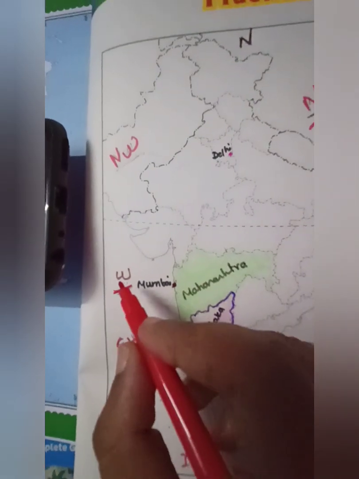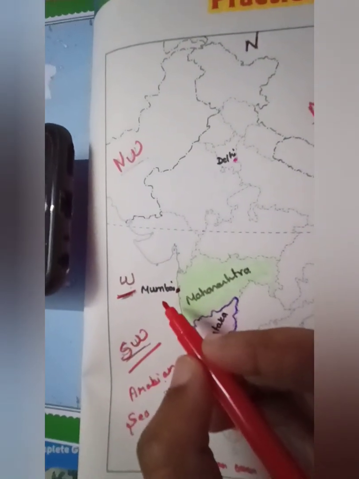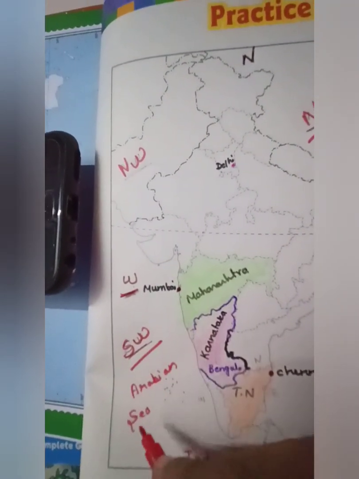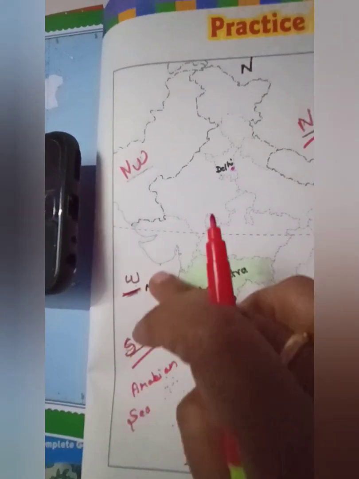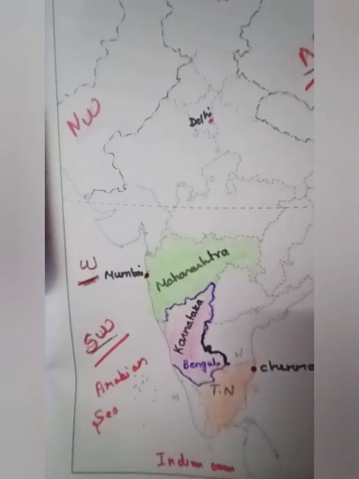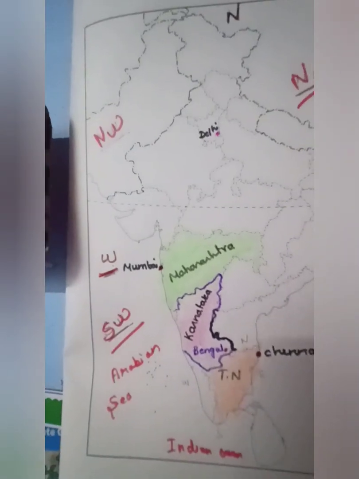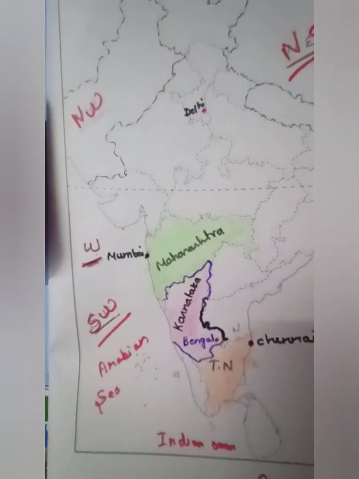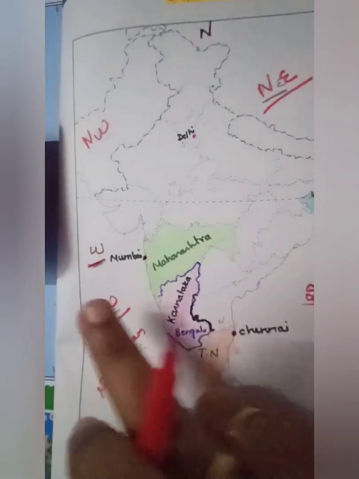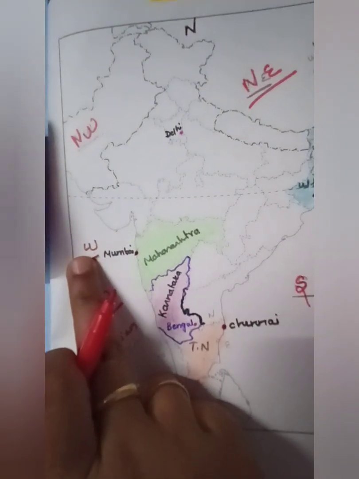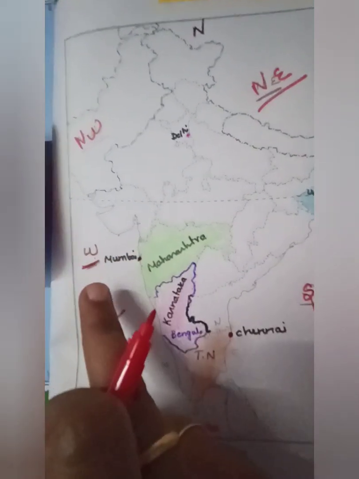So west coast, and which sea does it face? Arabian Sea. Understood? So usually when you read that Mumbai is located on the west coast, you should not blink. Okay? This is on the west side and it is near the sea area.